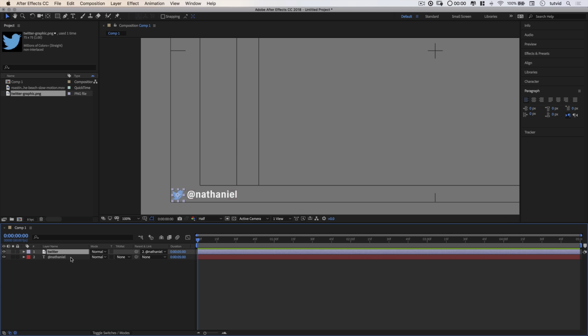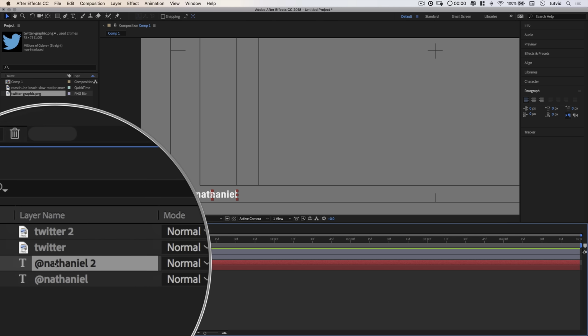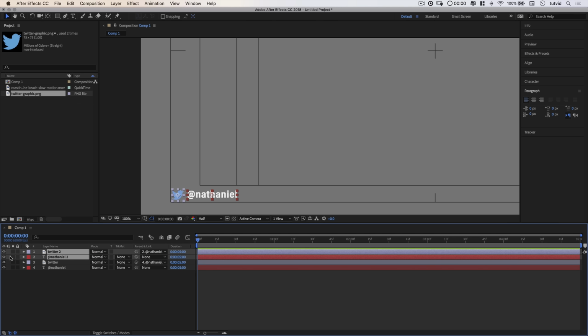But before I get to that, I'm going to hold down Shift, select both layers, and hit Command or Control D to duplicate them. And I'm going to grab Nathaniel 2 here and drag him up. And I'll just select both those layers and shut them both off. We don't need them right now. We're going to use them later on in this tutorial. I just want to save them right there for now.